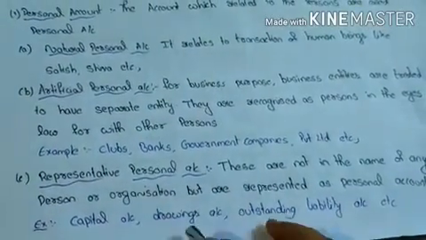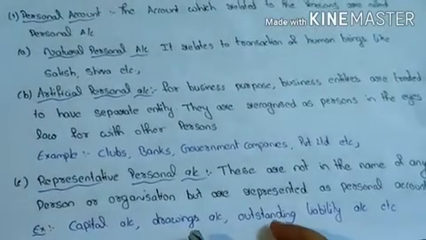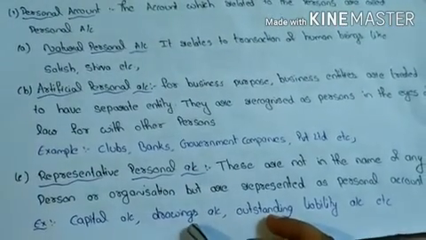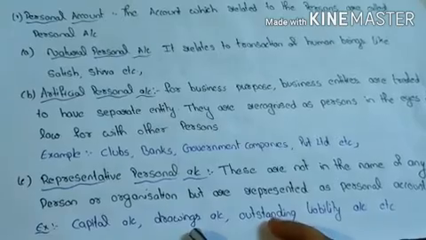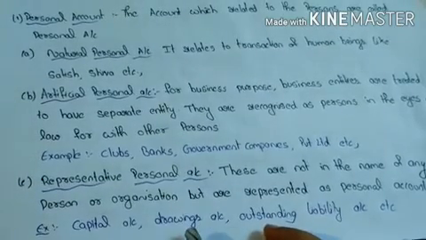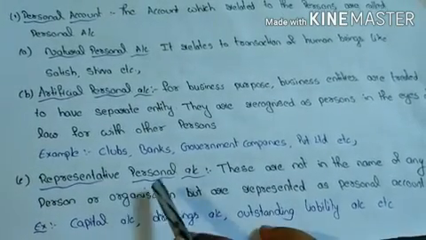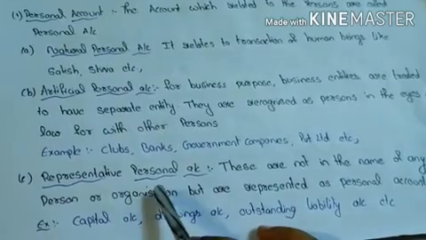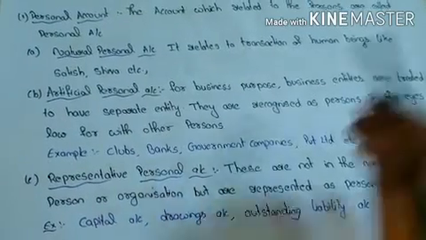And drawings. The owner takes money from the business for his personal use. So here the owner is a person. So it represents a person. So it is a representative personal account.